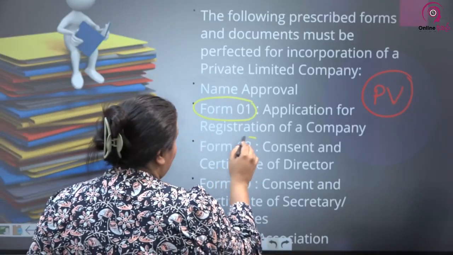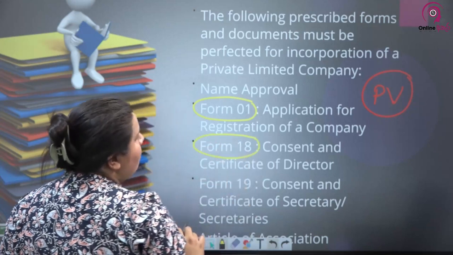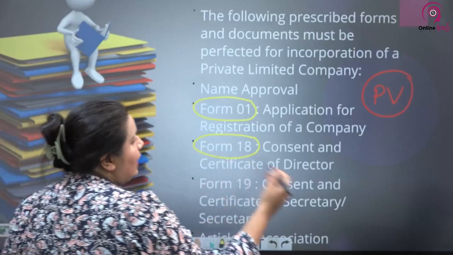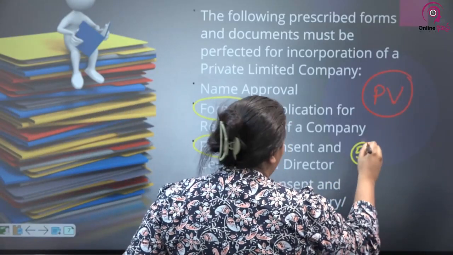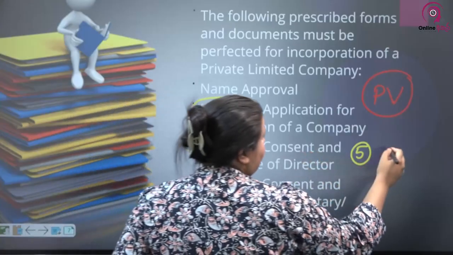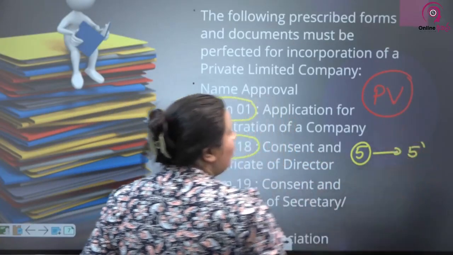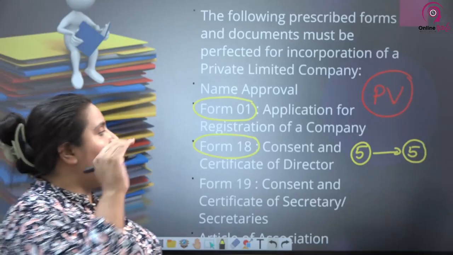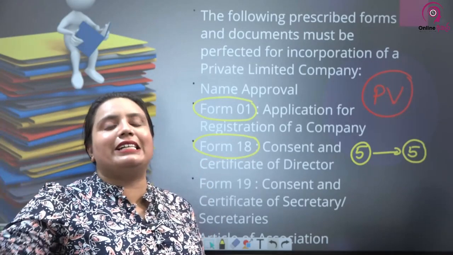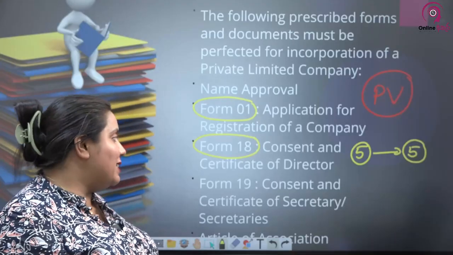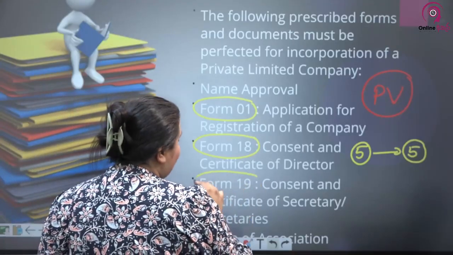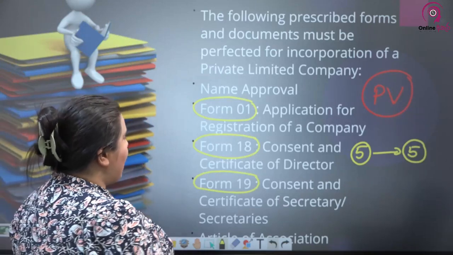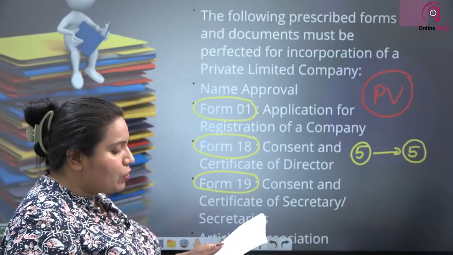Then form 18, I told you consent of the directors is called form 18, consent and the certificate of the director. So let's say if you have 5 directors in the company, you will have 5 form 18s. Form 1 is one for the company, but if you have 5 directors, there will be 5 director consent forms, that is 5 form 18s, and form 19 is the consent certificate of the secretary, that the secretary is willing to act as a secretary, and together with that you have to provide the articles of association as well.